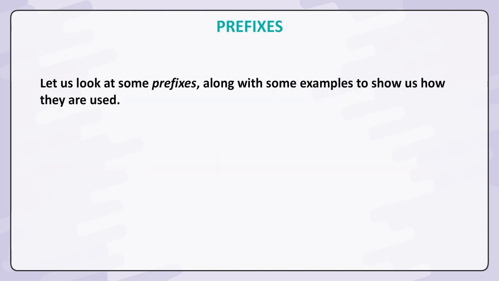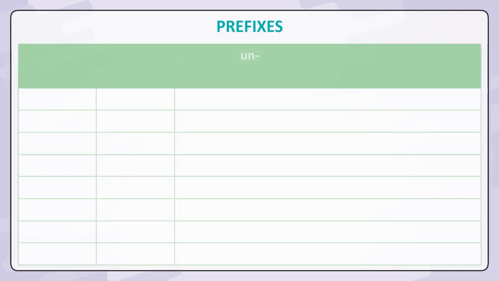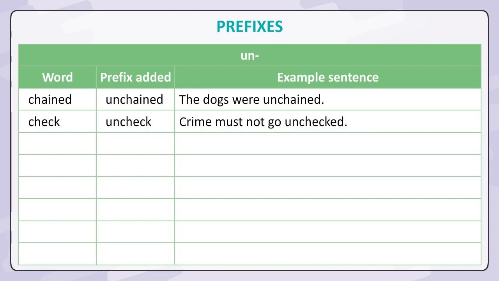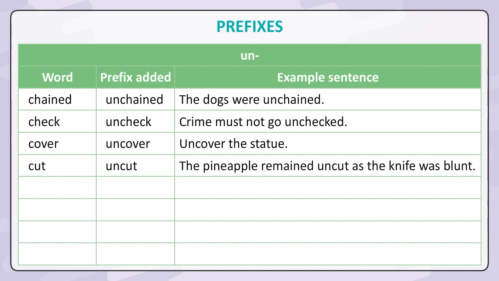Prefixes. Let us look at some prefixes along with some examples to show us how they are used. UN. Word. Prefix added. Example sentence. Chained. Unchained. The dogs were unchained. Check. Uncheck. Crime must not go unchecked. Cover. Uncover. Uncover the statue. Cut. Uncut. The pineapple remained uncut as the knife was blunt. True. Untrue. That is absolutely untrue.